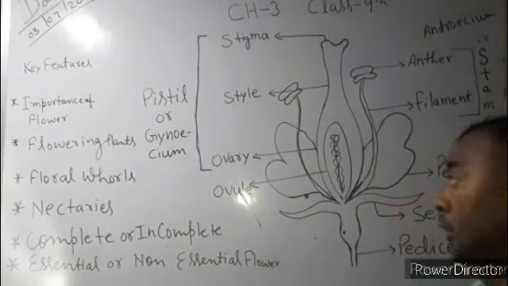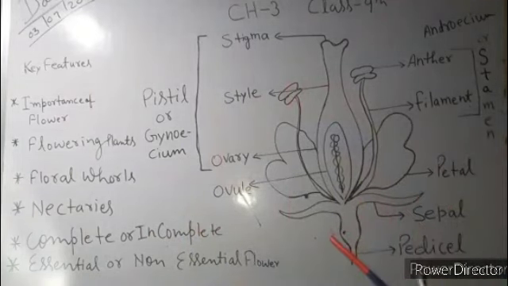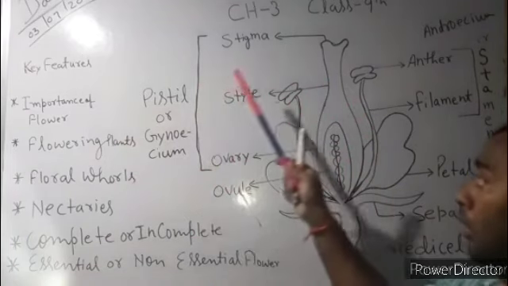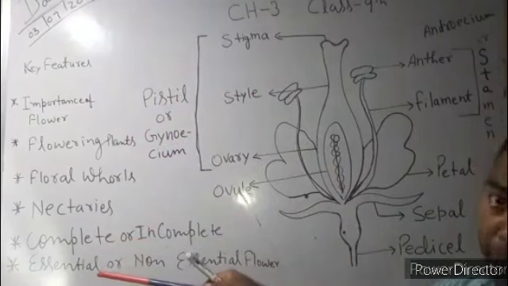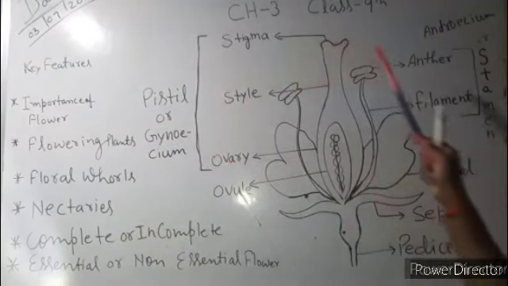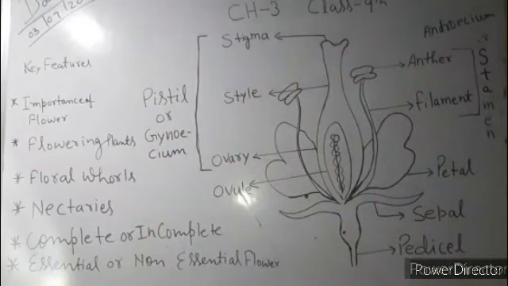Okay, apart from that, I have told you all the key points which I have written on the blackboard about the typical structure of the flower.